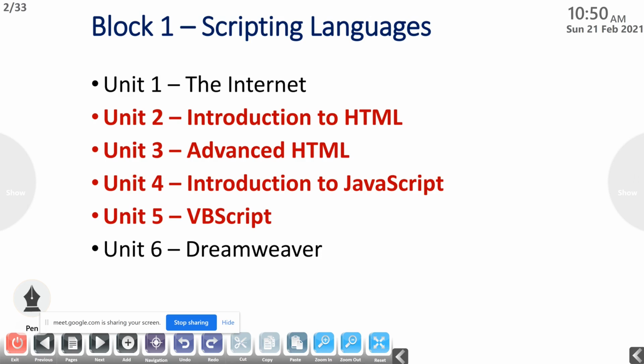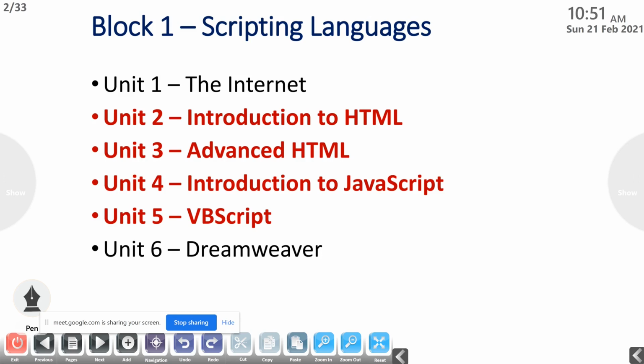Unit 1, the internet. Then the second unit is introduction to HTML, that we will discuss. Then unit 3, advanced HTML, that we will also discuss. Then unit 4, introduction to JavaScript, and unit 5, VB script. And unit 6, Dreamweaver, will not be asked in your examination or your practical, so we are not discussing it here.